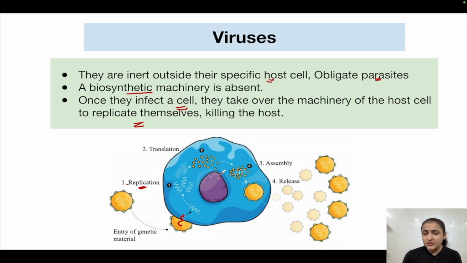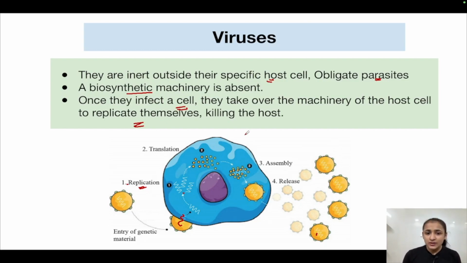Translation produces the viral proteins which are required for the synthesis of the complete viral particles. So assembly is happening here. The protein and the genetic material of the virus are assembled to produce a complete viral particle, which is then released outside of the host cell. So this is how they take over the machinery of the host cell in order to replicate themselves.